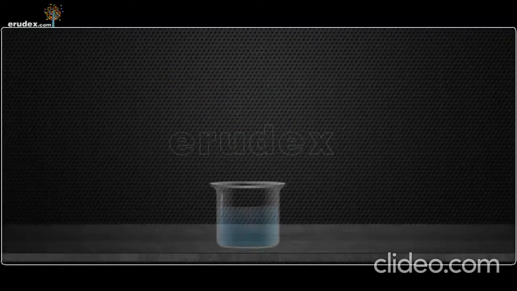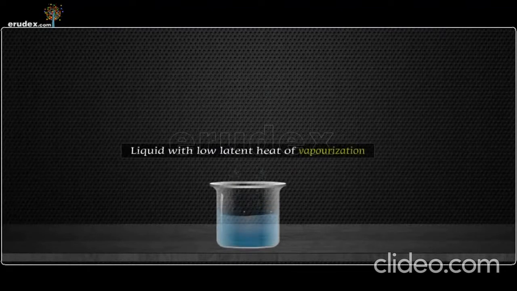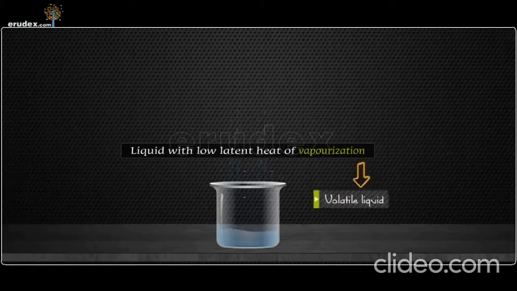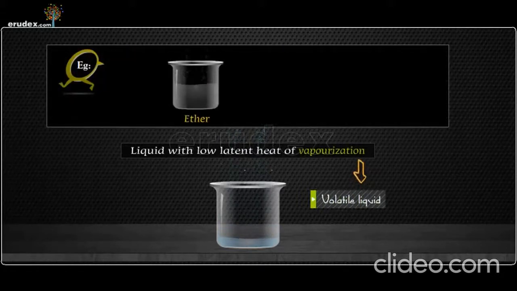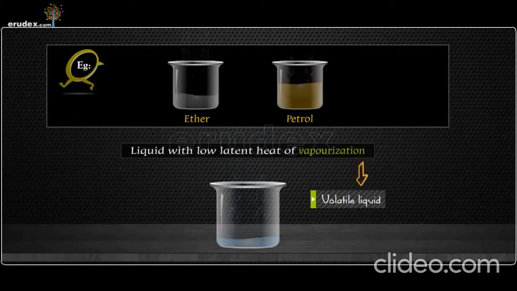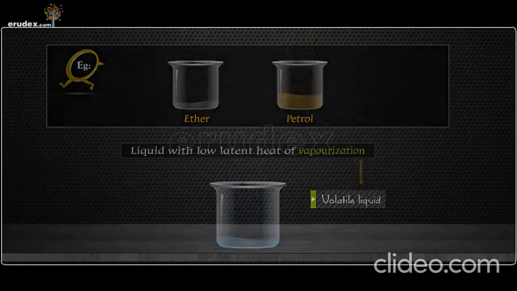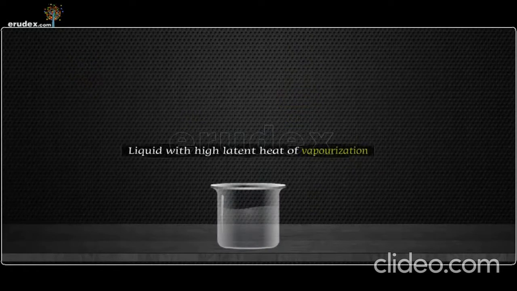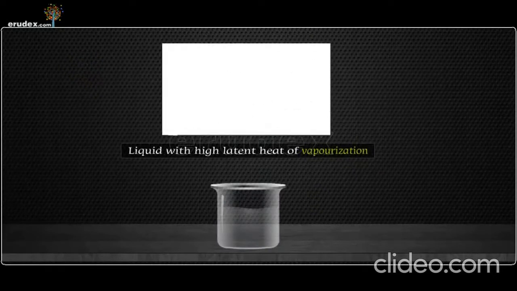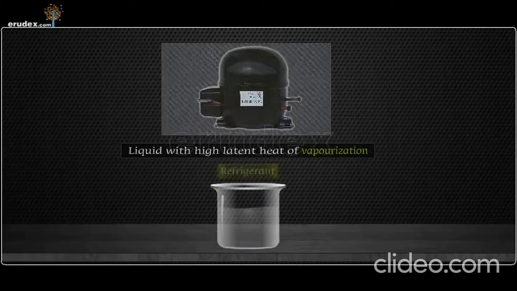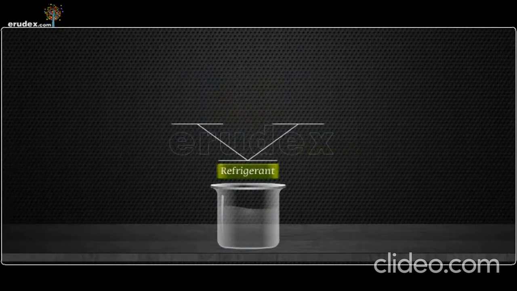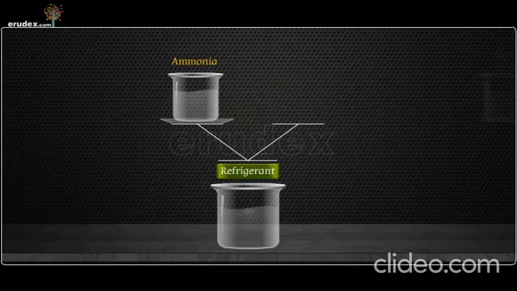Liquids with low latent heat of vaporization are called volatile liquids. Examples: ether, petrol, etc. Liquids with high latent heat of vaporization are used in the process of refrigeration. Commonly used refrigerants are ammonia and sulfur dioxide.